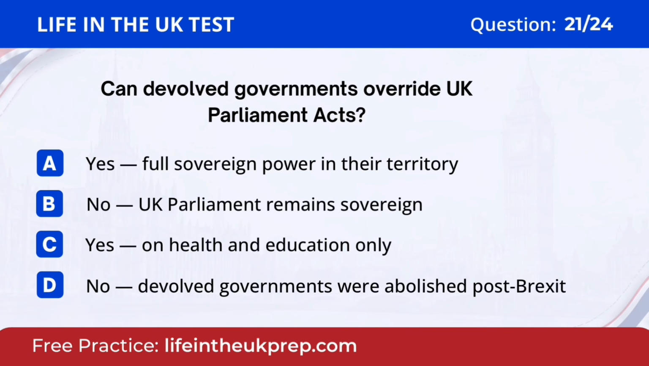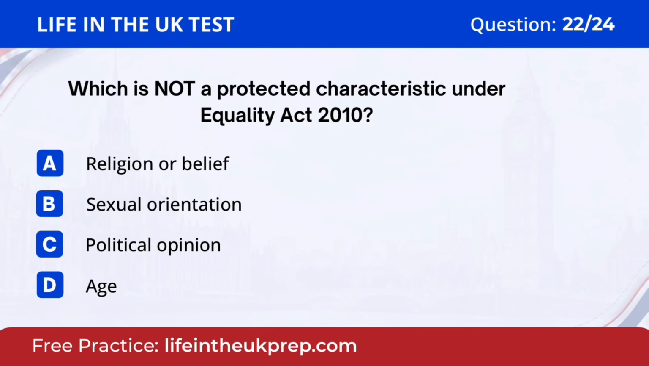Question 21. Can devolved governments override UK Parliament Acts? A. Yes, full sovereign power in their territory. B. No, UK Parliament remains sovereign. C. Yes, on health and education only. D. No, devolved governments were abolished post-Brexit? The answer is B. No. UK Parliament remains sovereign.